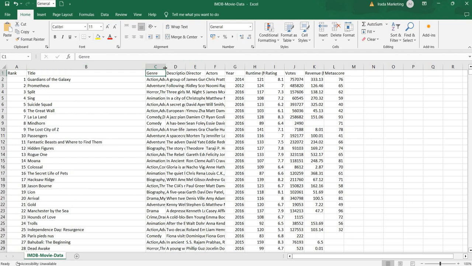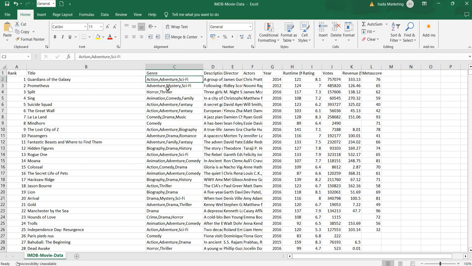And then genre. What is genre? Here it is: action, adventure, sci-fi. So what does Guardians of the Galaxy have? It is an action, adventure and sci-fi type of movie. Then Prometheus is adventure, mystery and sci-fi. Split, horror and thriller. Sing. So like that, it's a different genre for different movies.